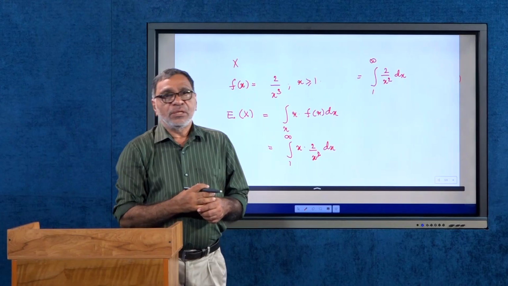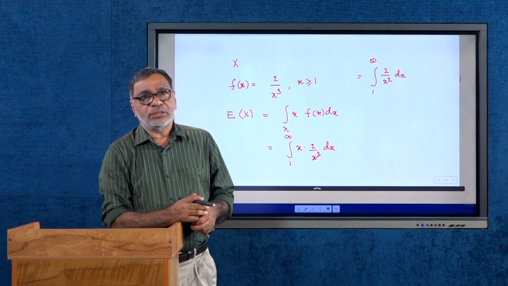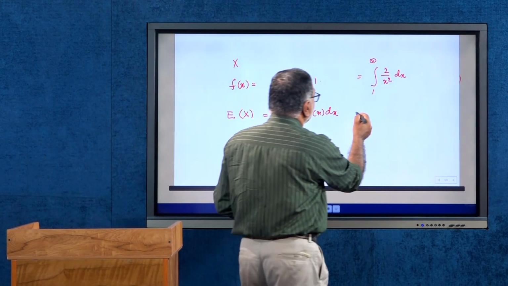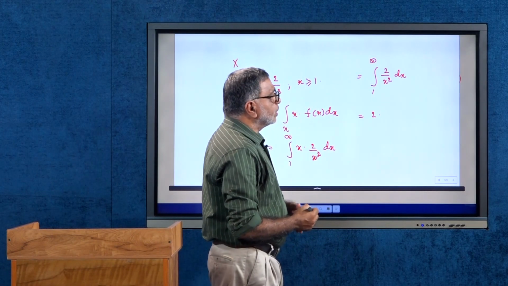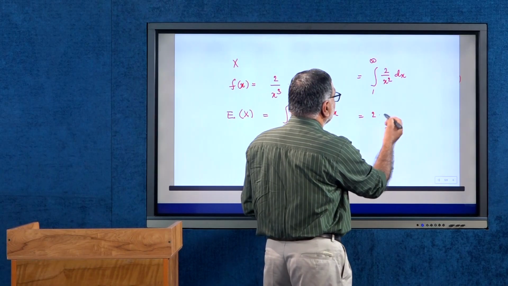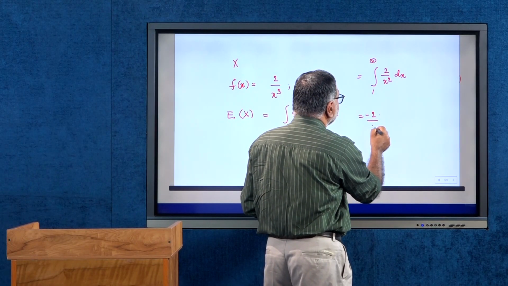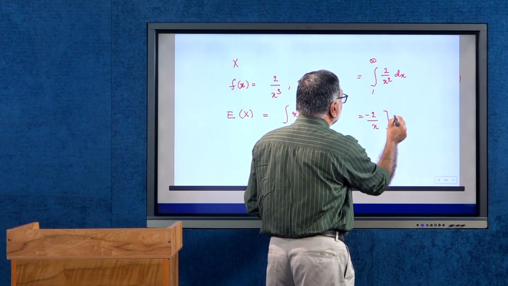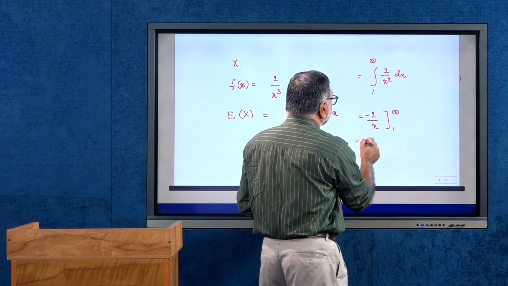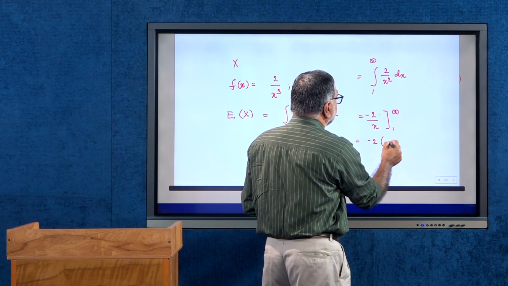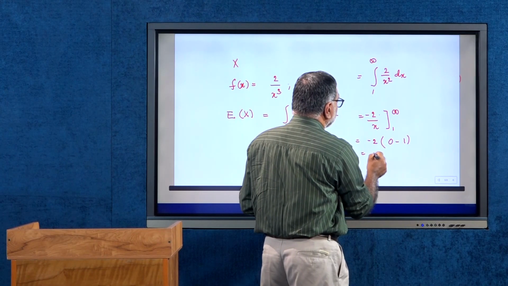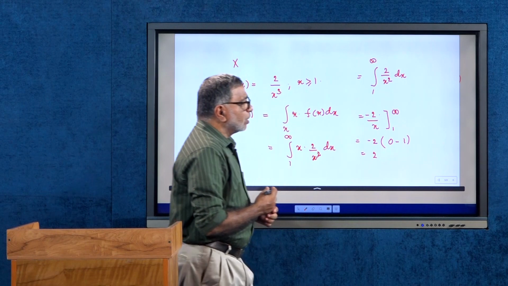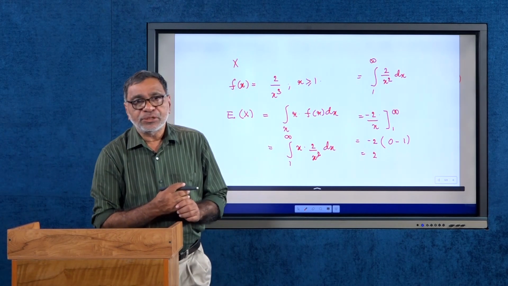Integrating, you will get 2 into 1 divided by x square, and the integral is x power minus 1 divided by minus 1, evaluated from 1 to infinity. So minus 2 into 0 minus 1, that is 2. So that is the expectation of x.